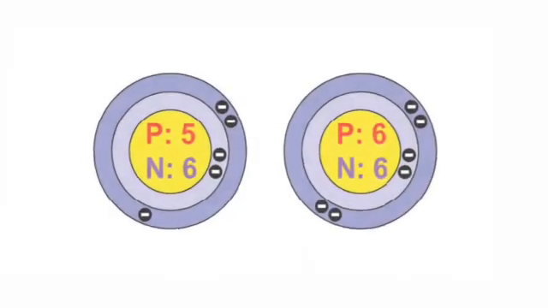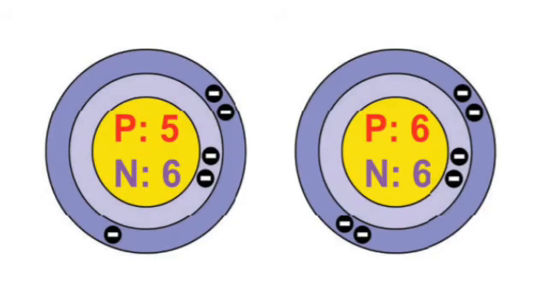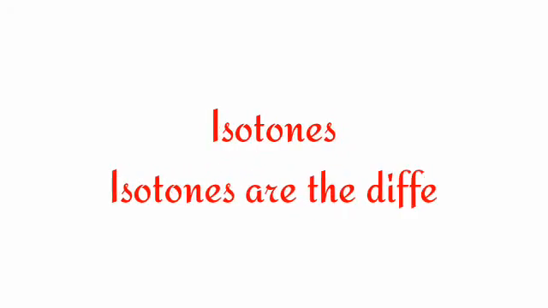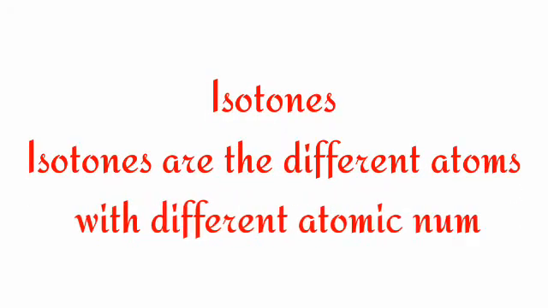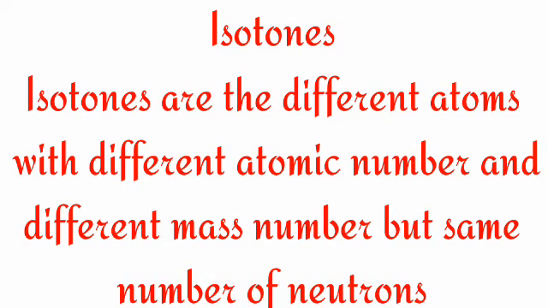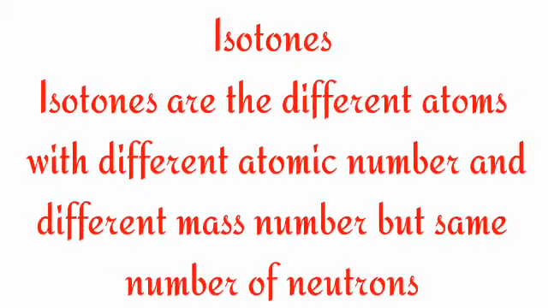So the above pair of elements, boron and carbon, has the same number of neutrons but different numbers of protons and different atomic numbers. So isotones are defined as different elements with different atomic numbers and different mass numbers but with the same number of neutrons.